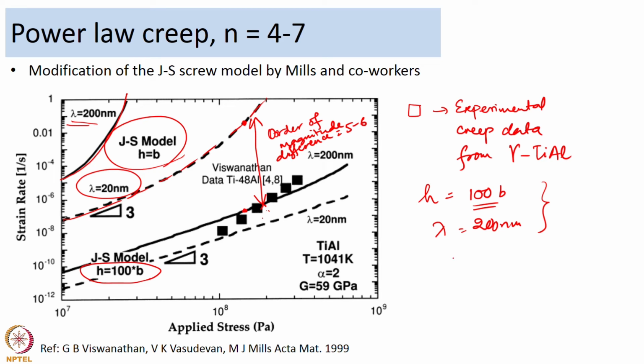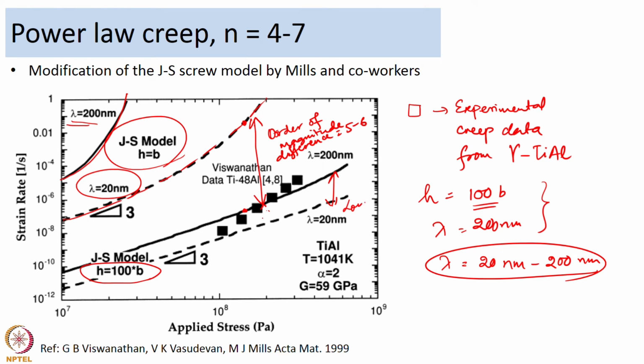Actually, what they found out was the entire creep data was working for a jog spacing in the range of 20 to 200 nanometers. So, this is the upper and the lower bound, this is the lower bound here and this is the upper bound. So, the experimental data that they obtained was in that range.